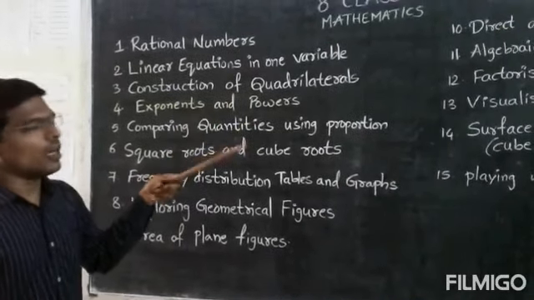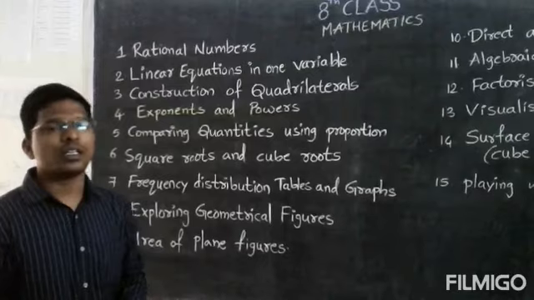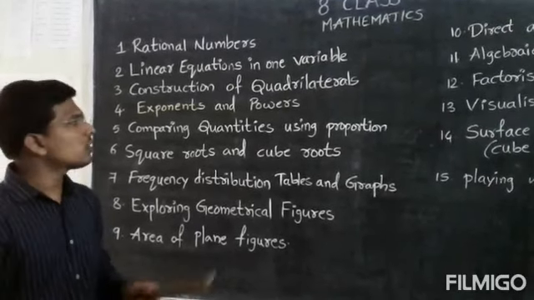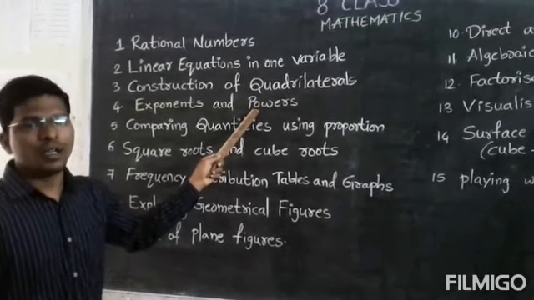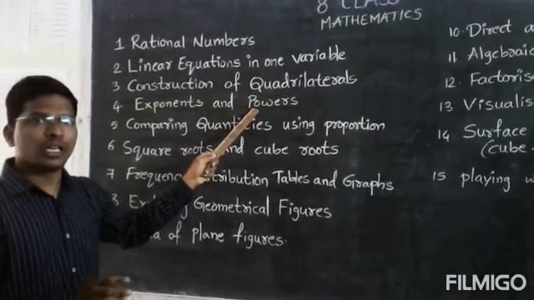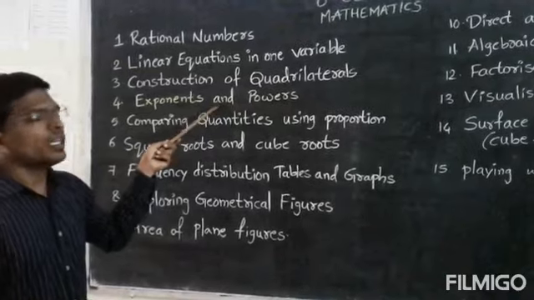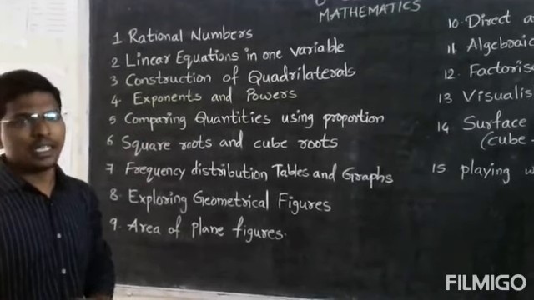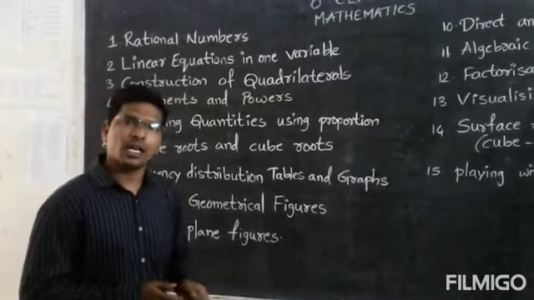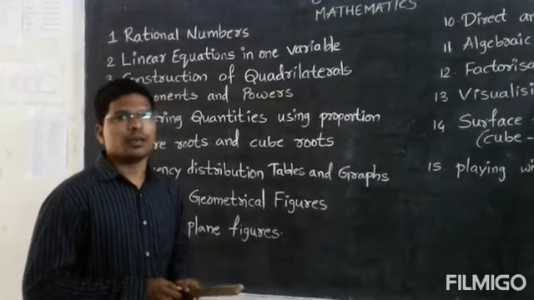The same topic you have already learned in 7th class, that is, laws of exponents. We have some laws, and based on those laws we have some problems. Okay, here also the same thing, but here we have to discuss some more in detail. That is about comparing large numbers and very small numbers.